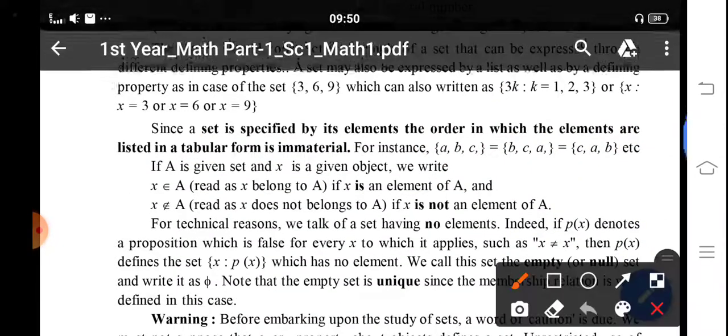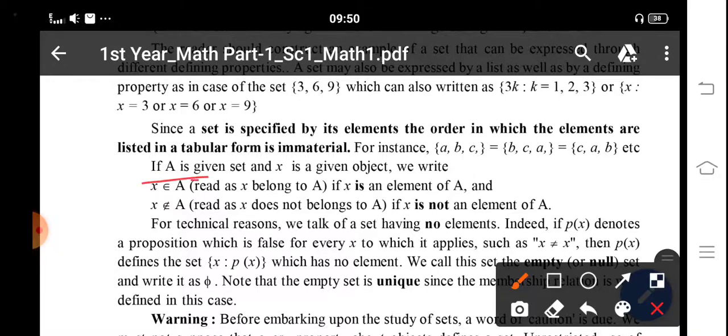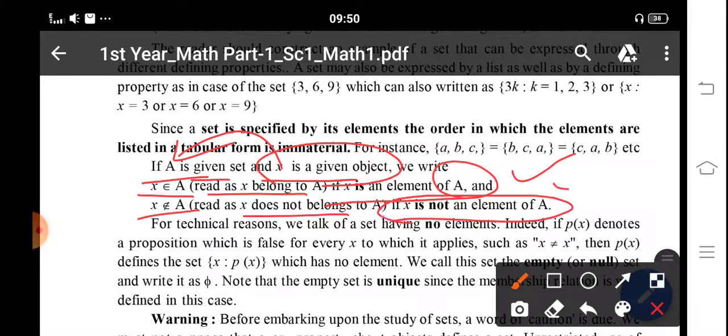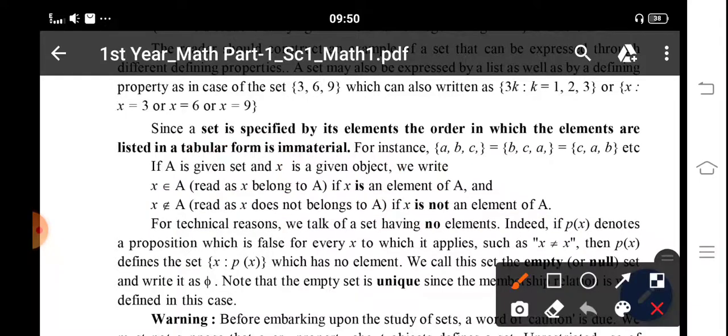So look here. A is a set and x is an object, or x is an element of A. So you can write x belongs to A. That means x is an element of A. If x is not an element of A, we can write x does not belong to A. If x is an element of A, we write x belongs to A. Got it?